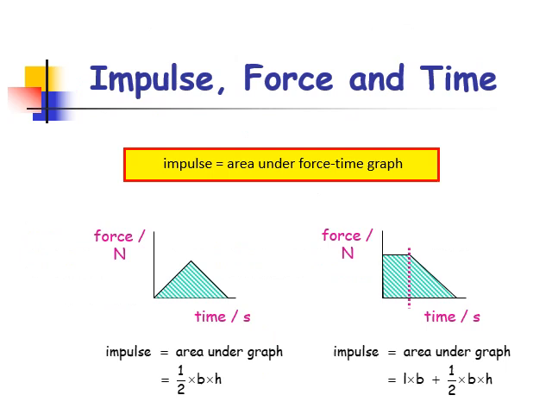If we have a force time graph, then the impulse or change in momentum is equal to the area underneath that graph. The graphs we look at in higher physics are either triangular in shape, in which case the area is half times the base times the height, or made up of rectangles and triangles, in which case you sum the total area of those two.